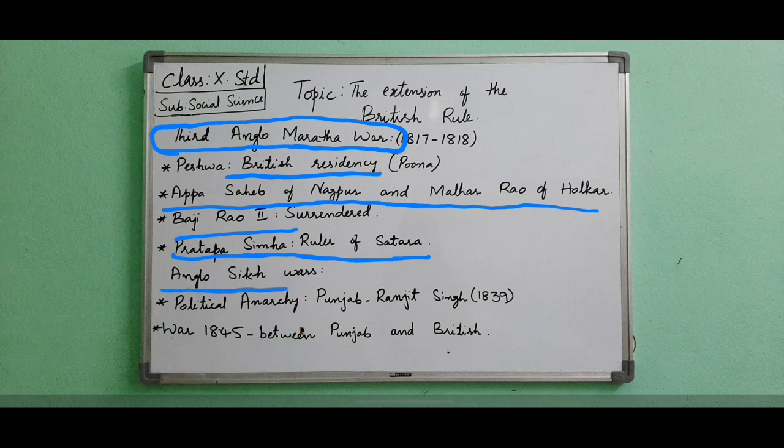A political anarchy broke out in Punjab after the death of Ranjit Singh in 1839. Anarchy means a state of being without any authority. It is called anarchy. The British attempted to invade Punjab, violating the continuous friendship pact. Pact means the agreement they had with the erstwhile kings.